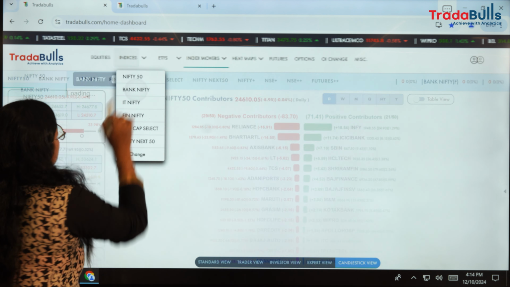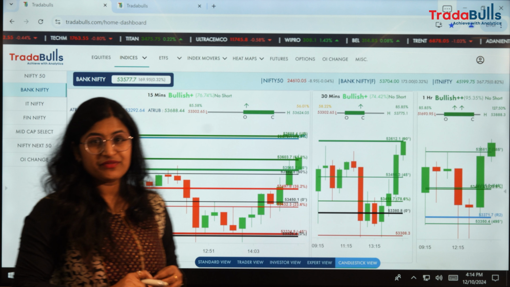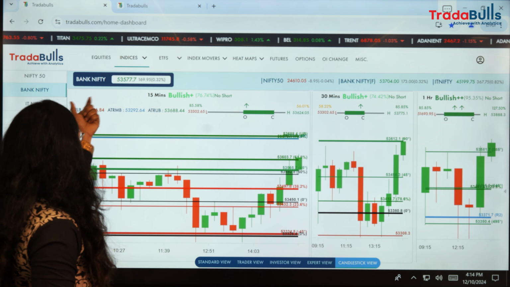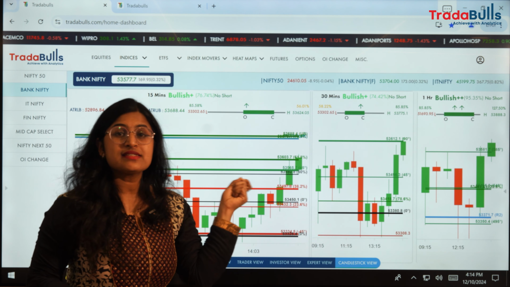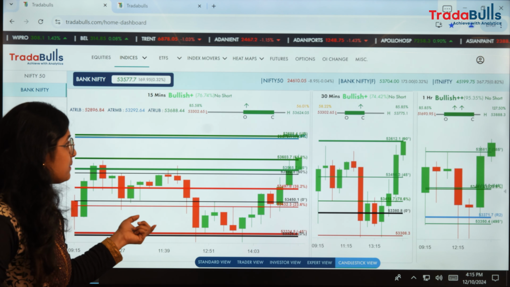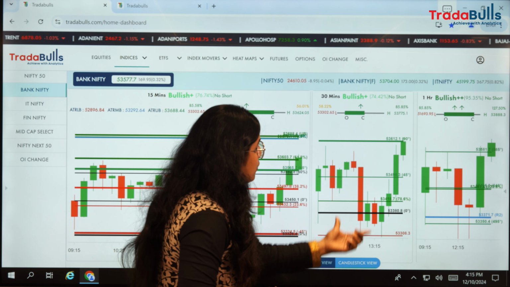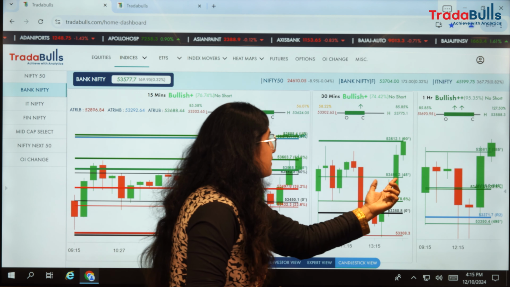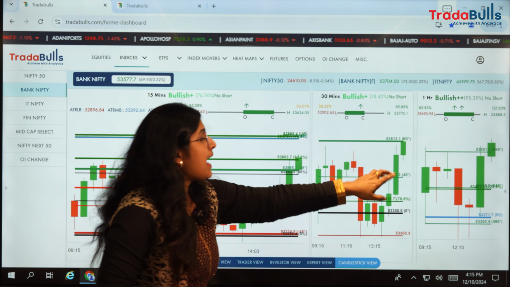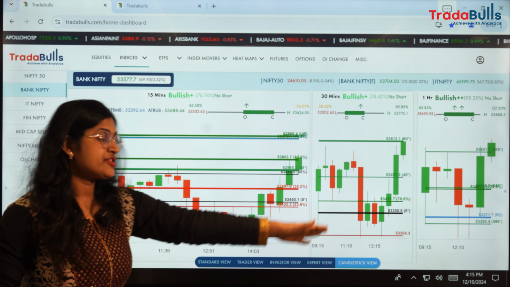So with that, let's go to Bank Nifty and quickly assess the performance of the Bank Nifty for the day. Bank Nifty ended at 53,577 with an appreciation of 169 points. This is really great momentum. Let's quickly see from the candle view chart. Again connecting the points, it traded above 45 degrees and went up to 90 degrees, so it ended up in a bullish trend.